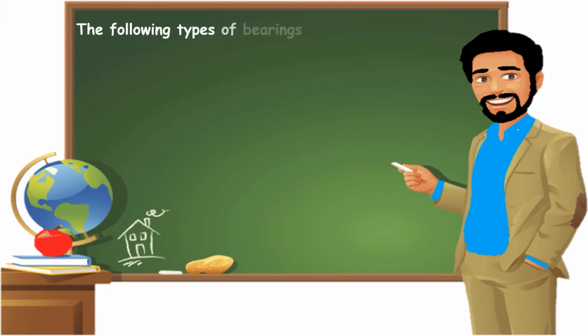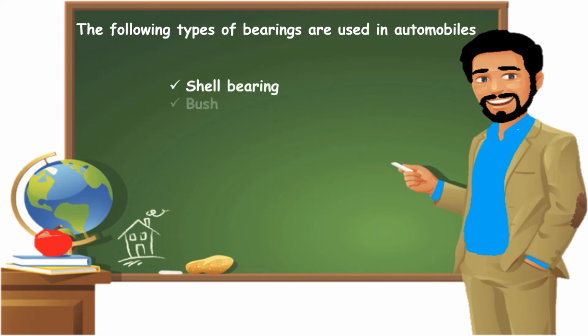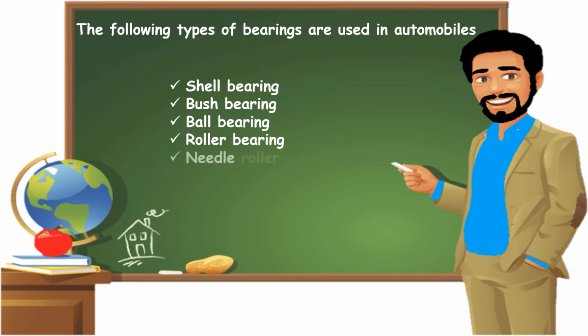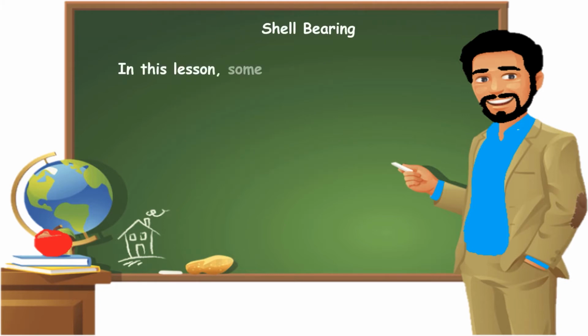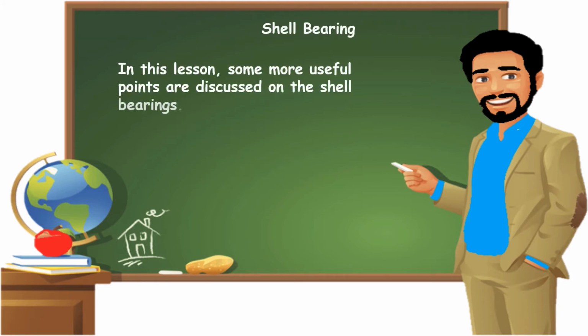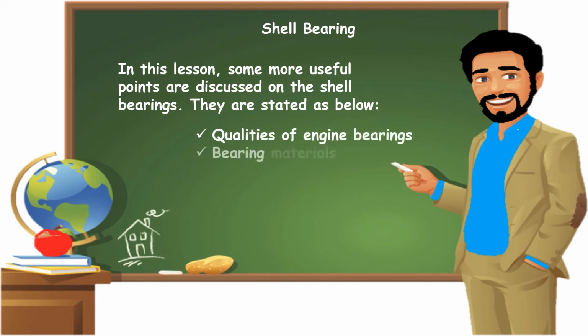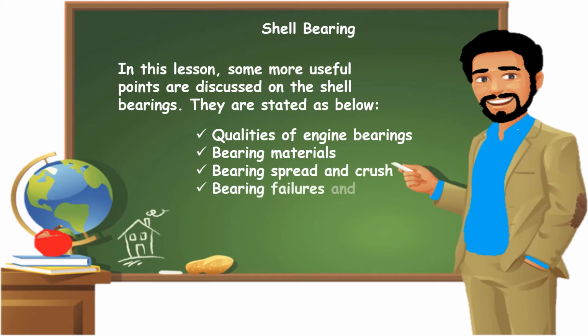The following types of bearings are used in automobiles: shell bearing, bush bearing, ball bearing, roller bearing, needle roller bearing, taper roller bearing. Shell bearing. In this lesson, some more useful points are discussed on the shell bearings. They are stated as below: qualities of engine bearings, bearing materials, bearing spread and crush, bearing failures and remedies, connecting rods and camshaft bearings.